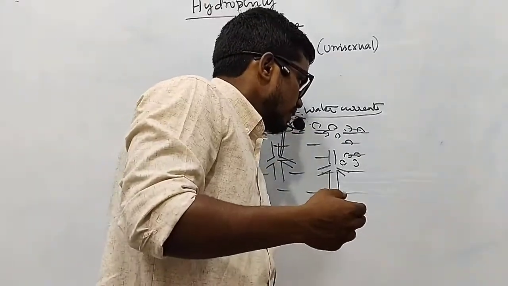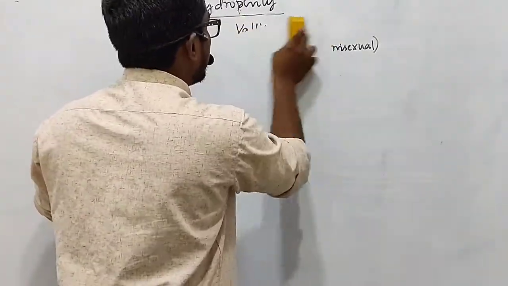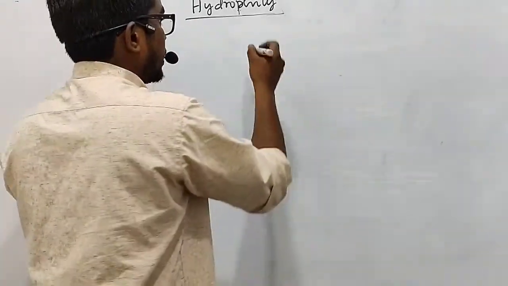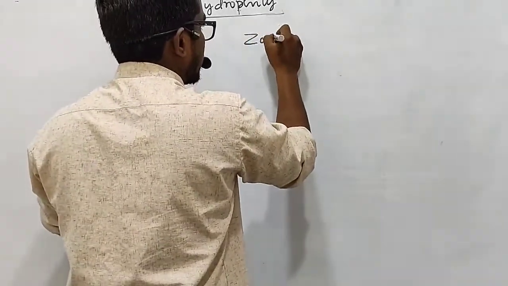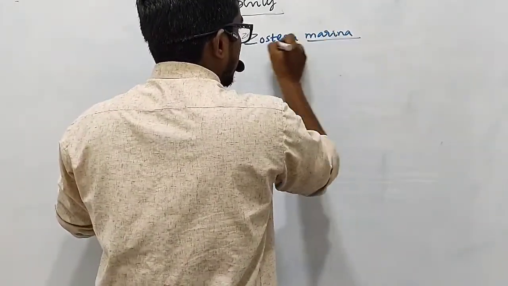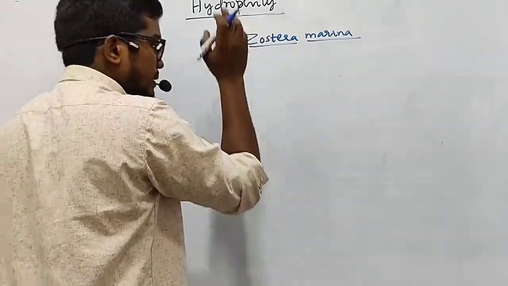As we move on, let me tell you a few more types of adaptation which can be shown by the hydrophytes. The second example which we can take into consideration here is Zostera marina. It is again a submerged plant which can be seen in marine waters.